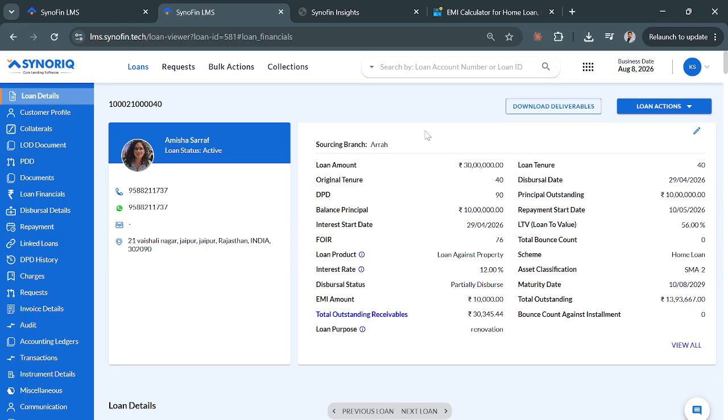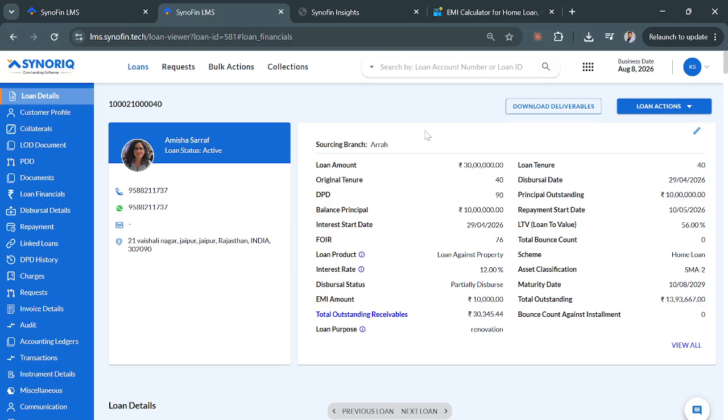There can be two things. Either in case of tranche, the NBFC can choose to get only the interest until the full disbursement is done, or they can choose to get both interest and principal. If the NBFC is only taking the interest until full disbursement is done, then it would be beneficial for them. But if they're taking both interest and principal, then it would be beneficial for the customer, because he's also repaying the principal from day one, and interest accrues on a lesser amount. I'll explain this in detail later.